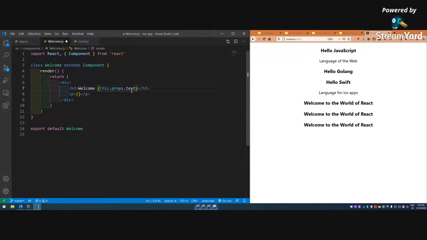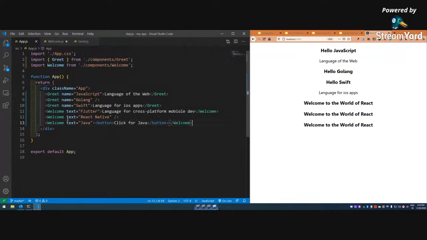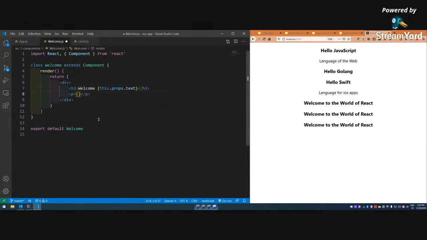So we use the this keyword. That's why I was telling you it's very important to learn the this keyword in JavaScript. So this dot props dot text, because my prop is known as text. Okay, and this dot props dot children, like this I have to do.